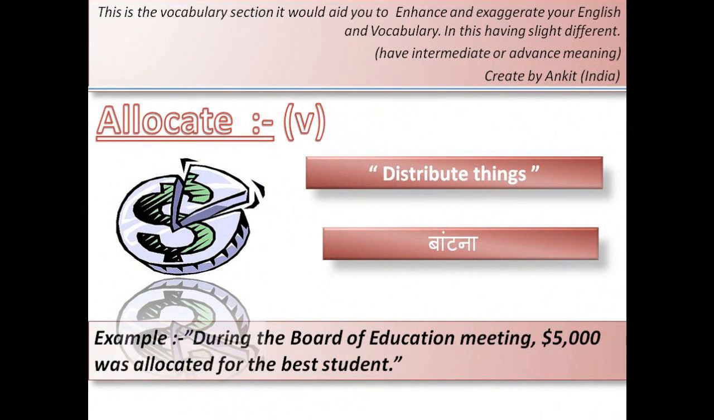Allocate. Allocate is a very specific and precise word that is mostly used in business. Allocation means a distribution. If we're talking about resources, we have resources and we allocate those resources in different areas. Like we can put our resources in an international company, or we can put the resources in the domestic country. So that is the process of allocation. For example, during the board of education meeting, $5,000 was allocated for the best student.